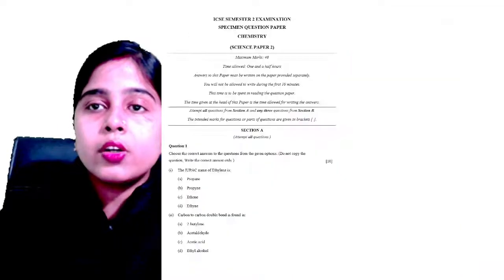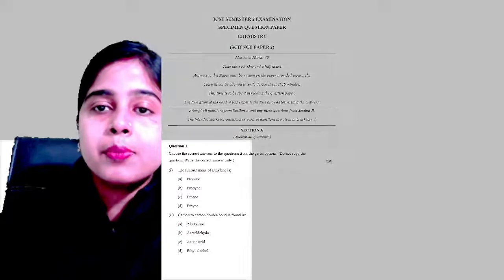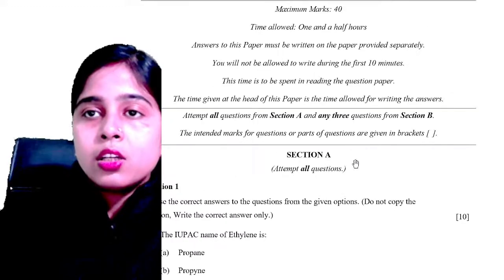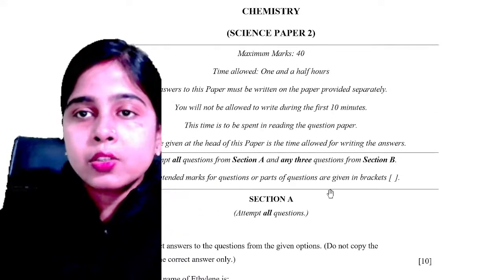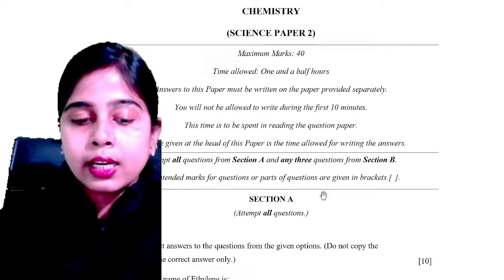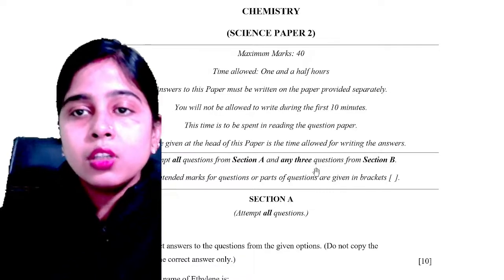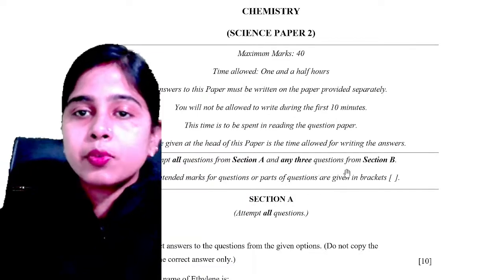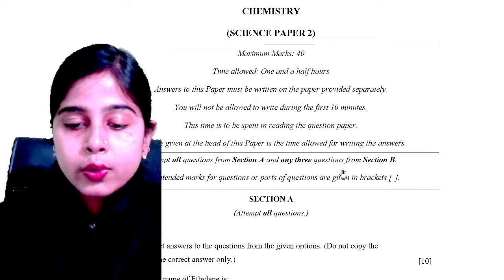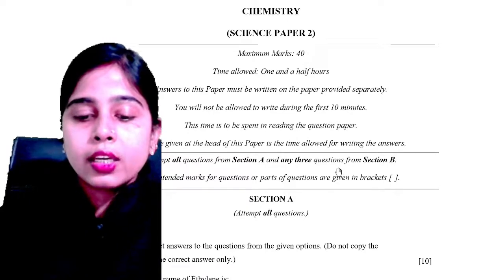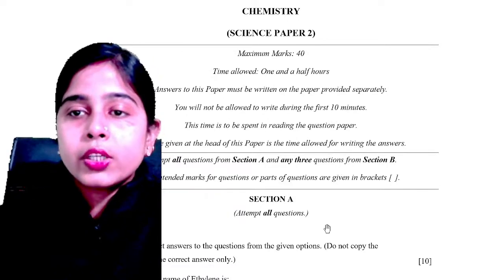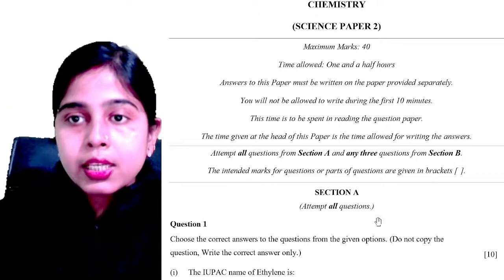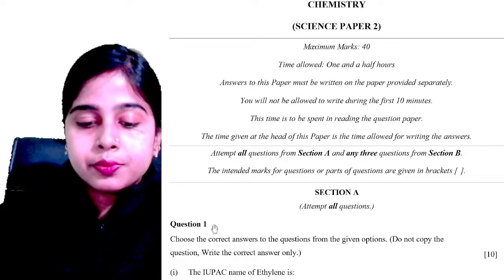So let's start now. This is the sample specimen question paper released by your ICSE board. It is a maximum of 40 marks question paper and the time allowed is 1.5 hours. You have to attempt all the questions from section A and any 3 questions from section B. Section A is very easy, and you should attempt every question from section A.